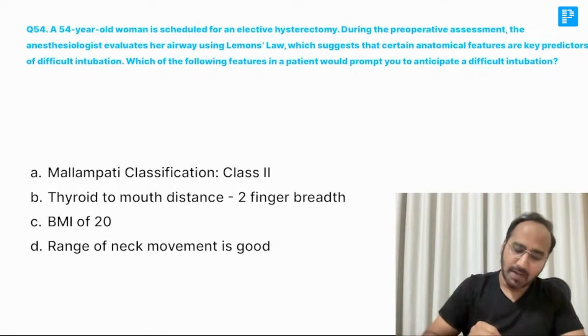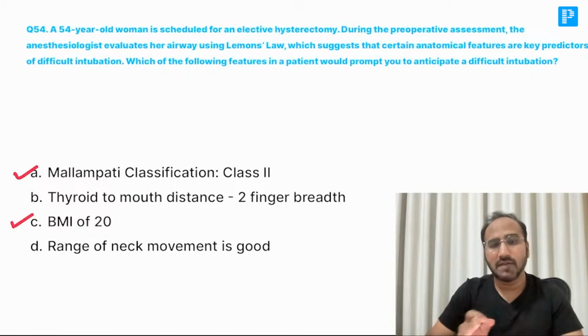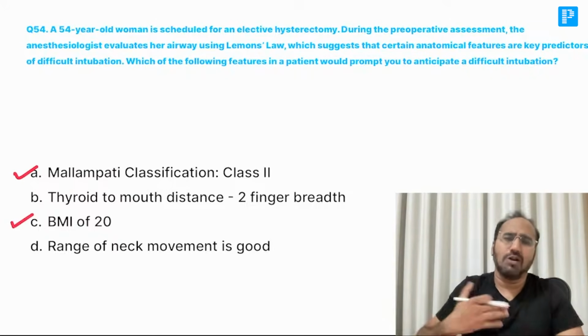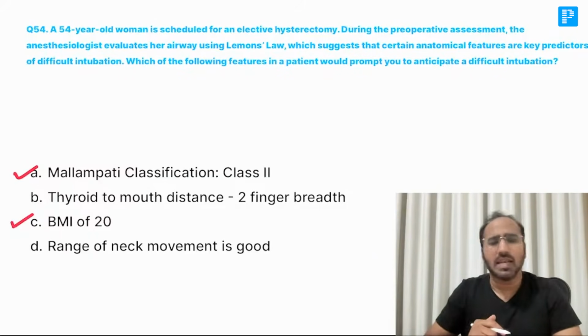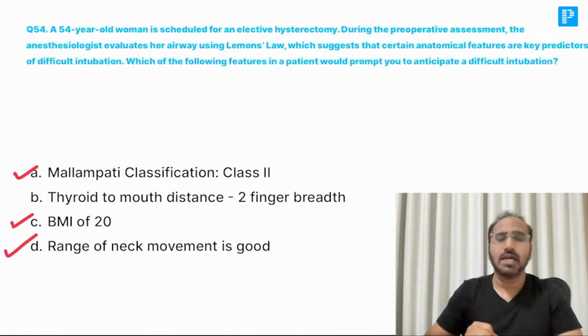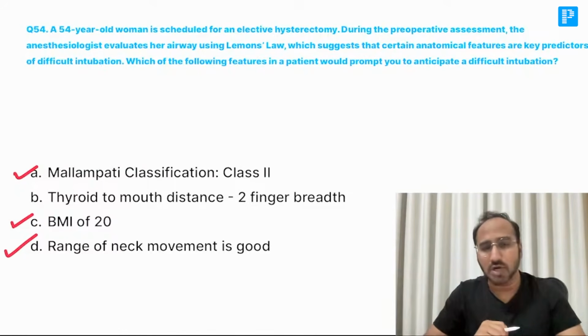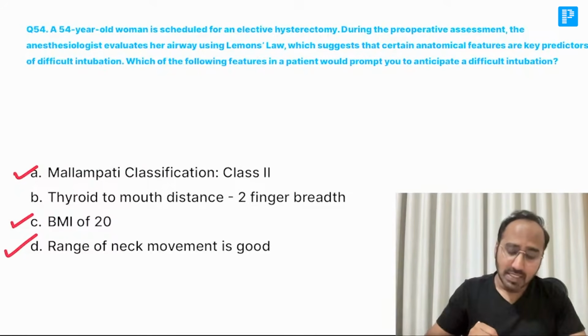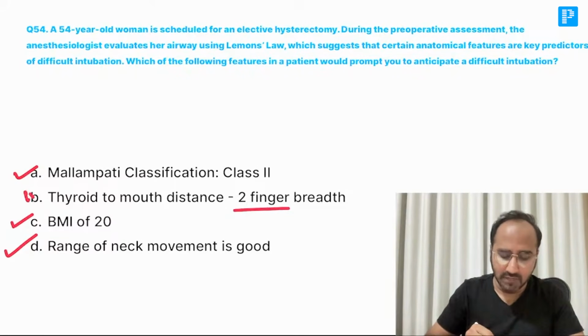Mallampati class 2 is normal, that does not indicate difficult airway. BMI of 20 is in a very good range. An obese patient will have a difficult airway, but BMI of 20 is fine. A good range of neck movements is very fine, so that's also not a predictor of difficult airway. But a thyroid to mouth distance of 2 finger breadths is a predictor of the patient having a difficult airway.